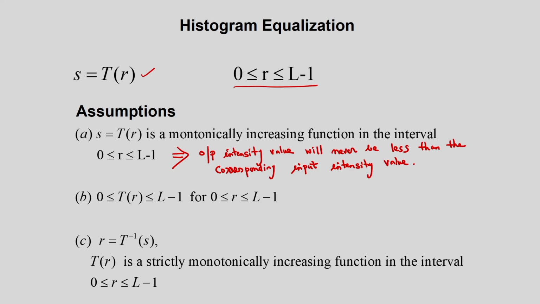The second condition I am considering is this: T(R) lies between 0 and L minus 1, corresponding to the input R lying between 0 and L minus 1. So what is the meaning of this? The meaning is the range of output intensity is the same as the input intensity.